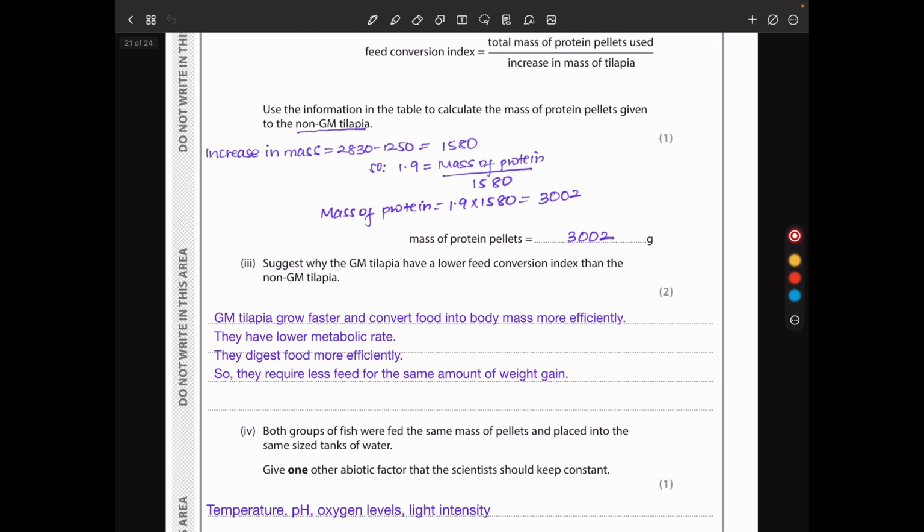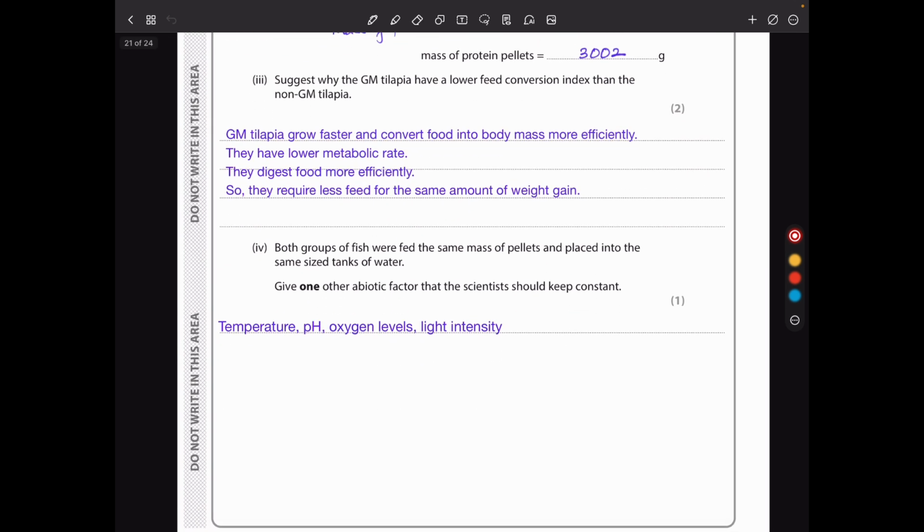Then they suggest why GM tilapia have a lower feed conversion index than the non-GM tilapia. This could be that they convert food faster into mass, or they have more efficient ways of digesting, or they require less feed. So I say GM tilapia grow faster and convert food into body mass more efficiently. They have lower metabolic rates. They digest food more efficiently, so they require less food for the same amount of weight.